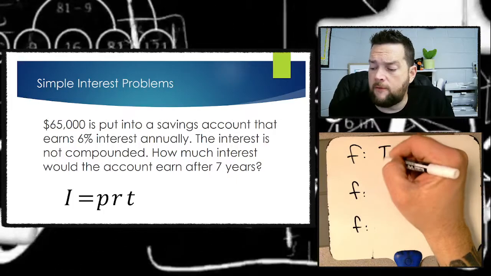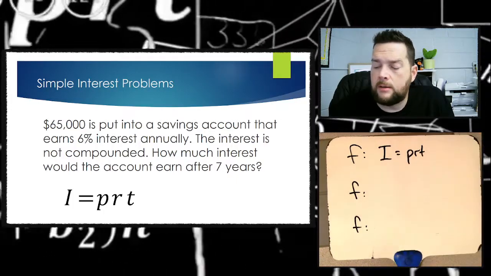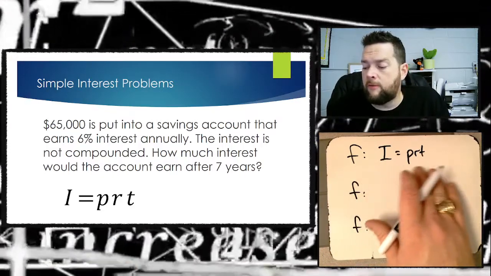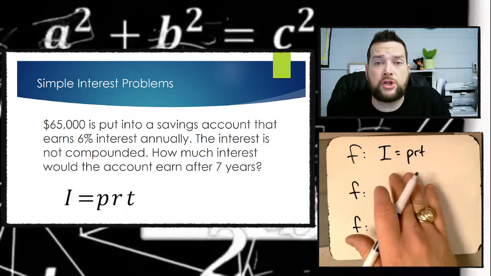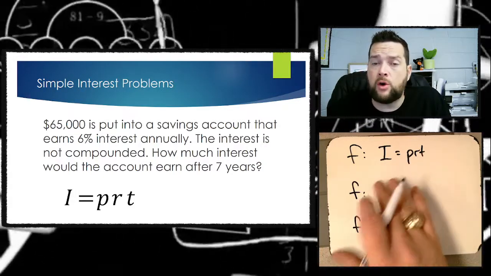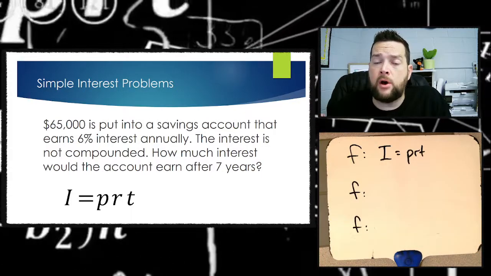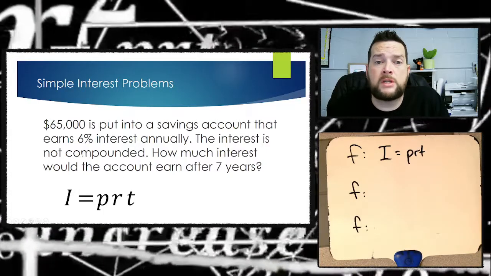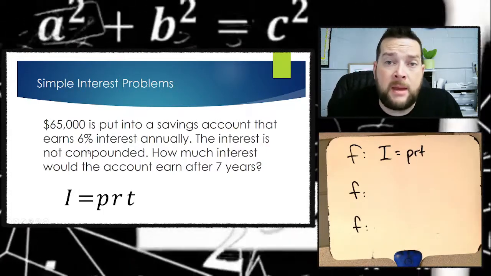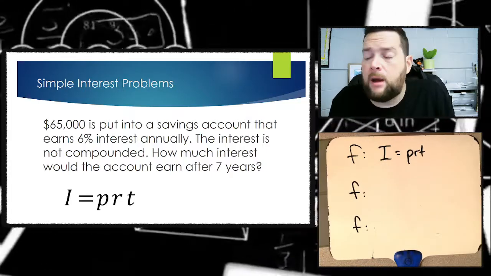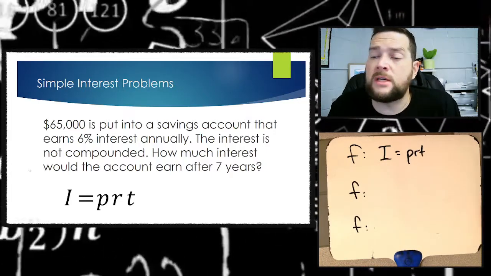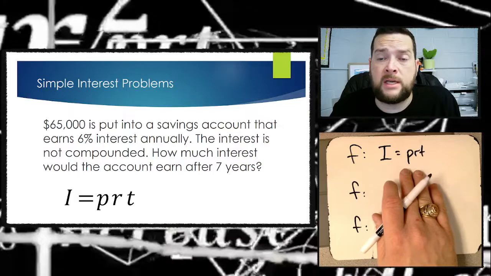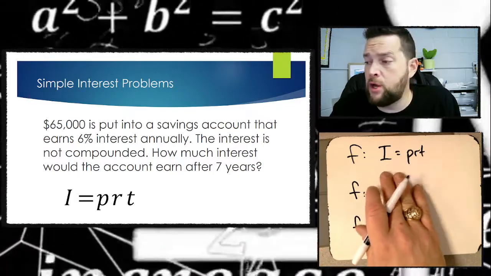We're going to start with the formula that we are using to be able to solve the problem. After we put the formula in here, I always go to the question first. The key from this problem is I saw the word interest and I see the words not compounded. That means that we're dealing with simple interest and not compound interest. So I'm going to write down my formula here, I equals PRT, because that is the formula for simple interest.